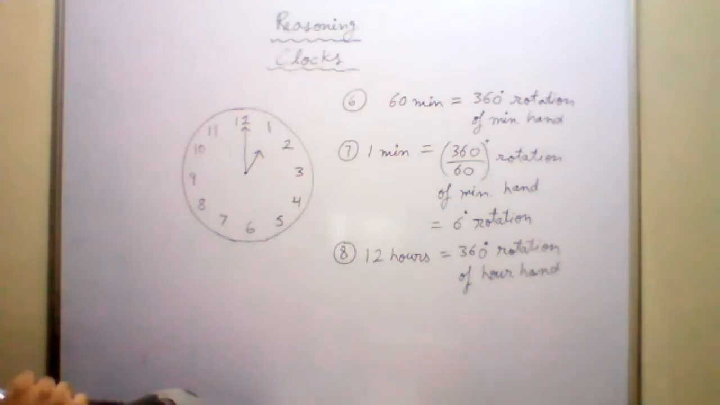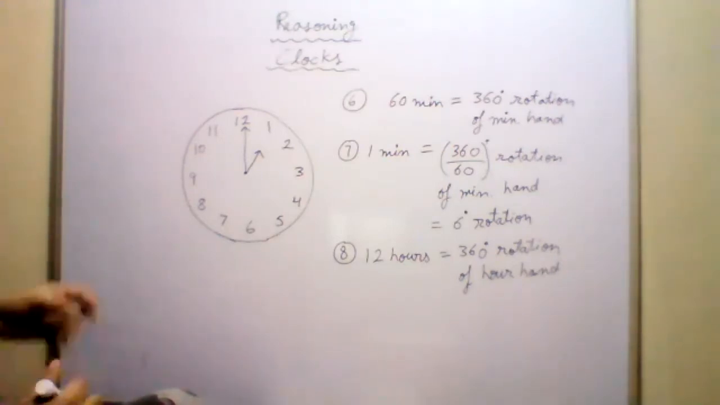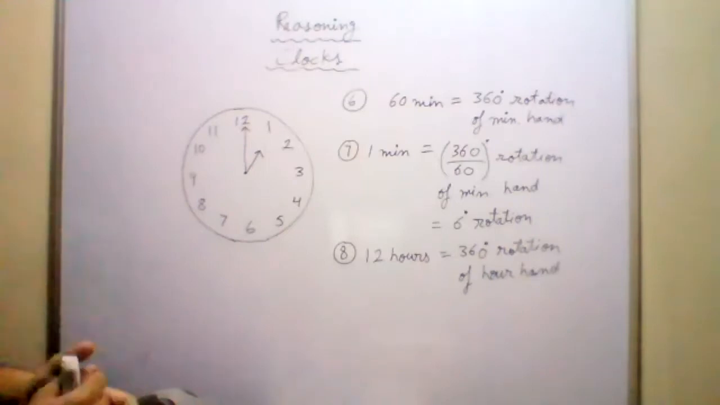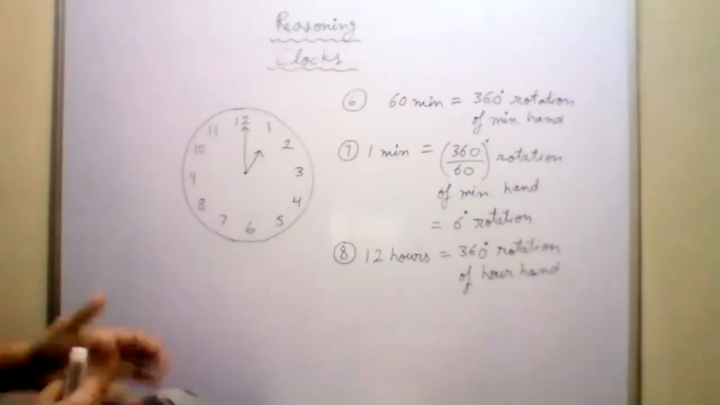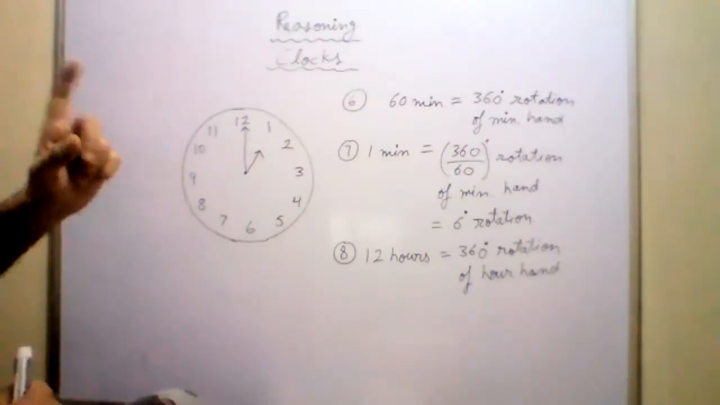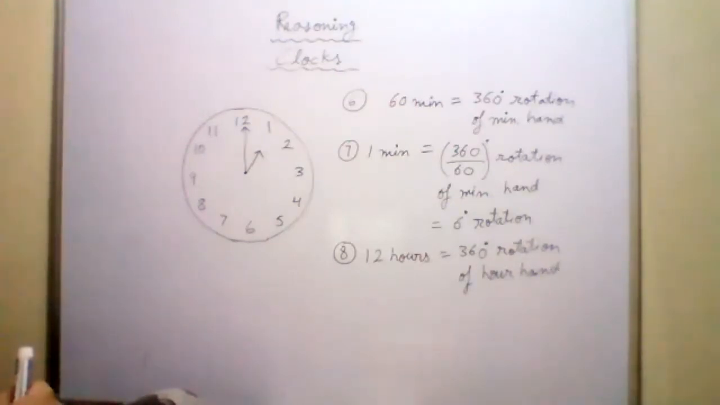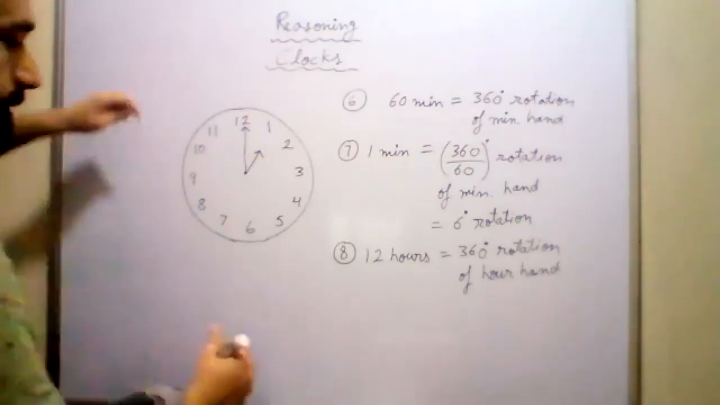Clear? Can you tell me the degree rotation when the hour hand goes from 3 o'clock to 4 o'clock? That means 1 hour. What will be the angle covered by the hour hand in 1 hour? 30 degrees. Absolutely correct. Again, you have used the unitary method to find this.